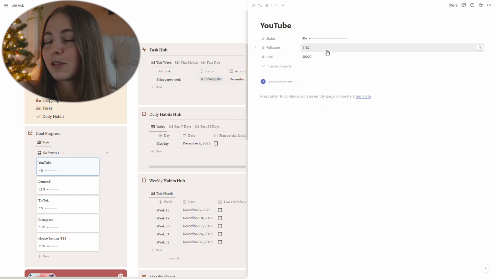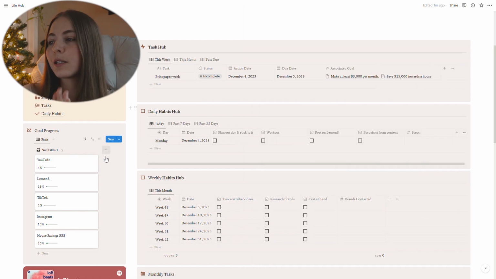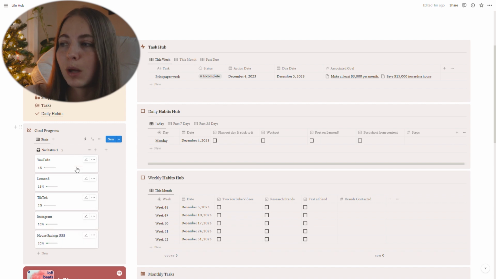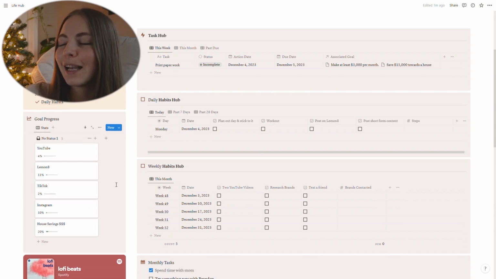And in order to get that to work, I obviously have to put in the followers that I currently have and the goal as different database sheets. And then I have this set up as a board so that I can see all of these bubbles nicely. That's what it looks like. I do really like being able to visually see my progress.